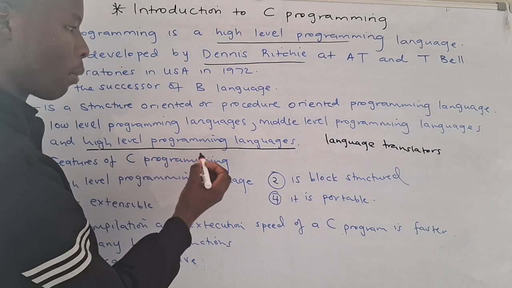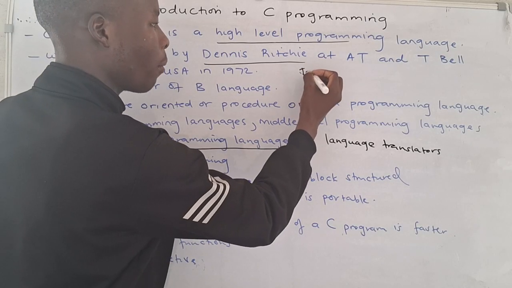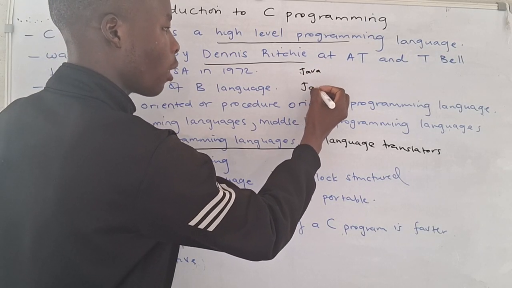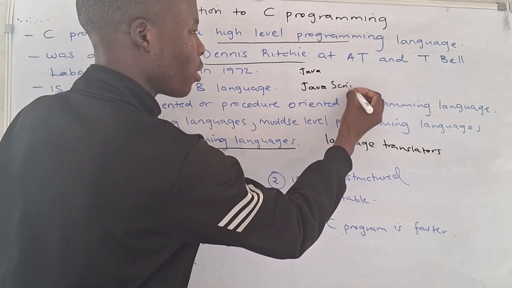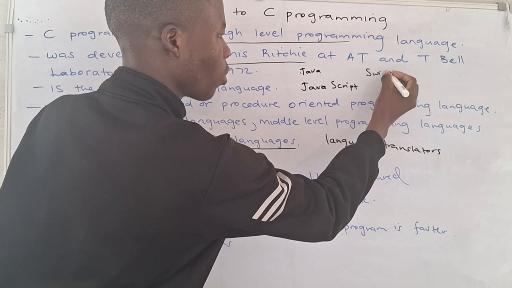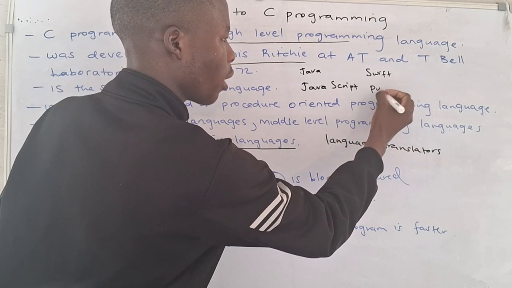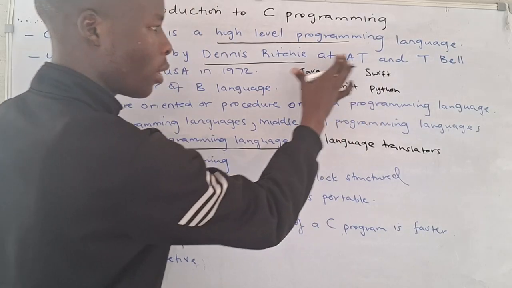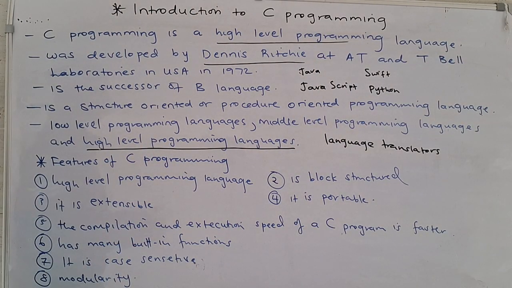We also have many high-level programming languages. Examples of high-level programming languages are Java, JavaScript, Swift, and Python.